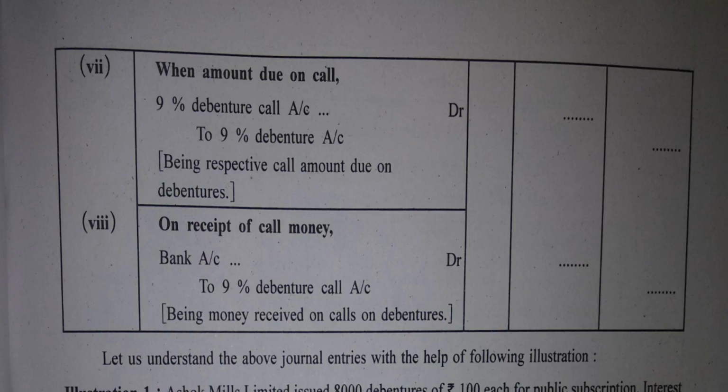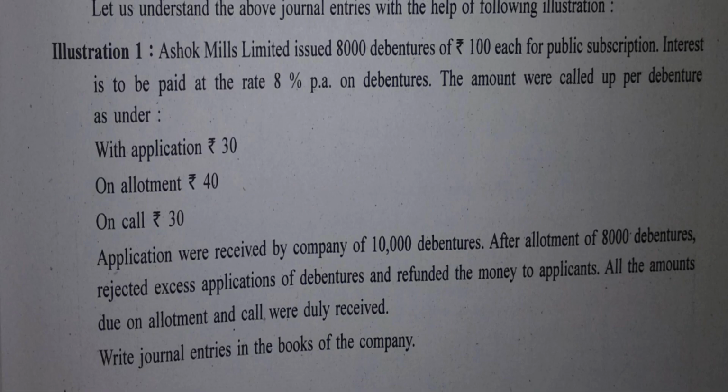Finally, when the amount becomes due on call, again it is extremely simple. 9% debenture call account debit to 9% debenture account. On receipt of call money, bank account debit to 9% debenture call account. Alright? So we have gone through the journal entries. And now on the basis of these journal entries, we are going to understand a simple illustration.